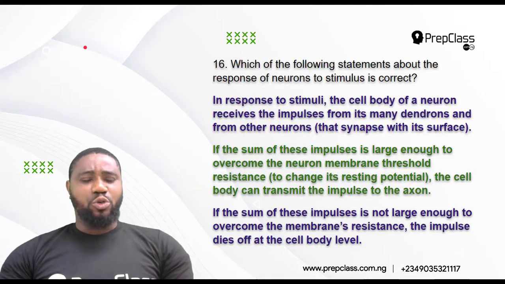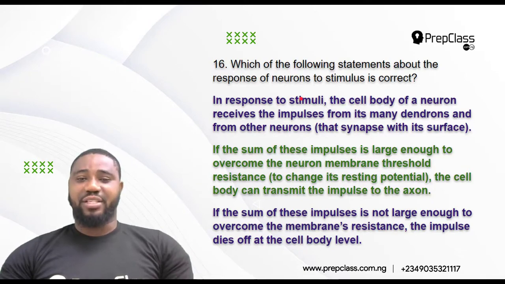I was supposed to show you two neurons that are joined together, because a neuron is usually joined with another neuron from the dendron of a neuron to the axon of the next neuron, and it's not completely tight. There's a little microscopic space between it, and that's known as synapse.